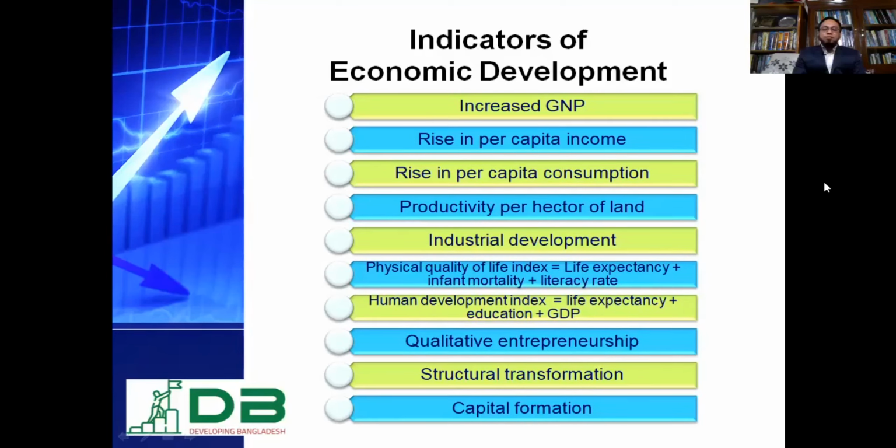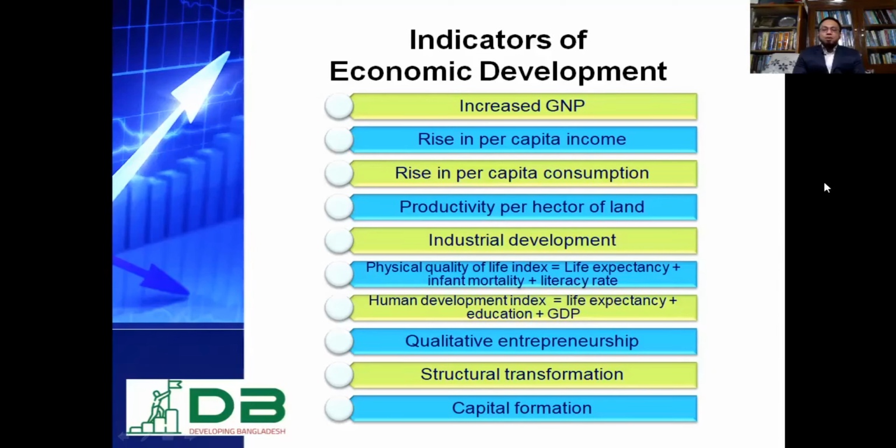Productivity per hectare of land. Productivity depends upon several factors: fertility of the land, rainfall or weather, season, quality of seeds, quality of fertilizer, quality of pesticides, and proper use of all these ingredients. So in an economically developed society, productivity per hectare of land will be much higher than in the least developed countries. Industrial development. It is another very important indicator.